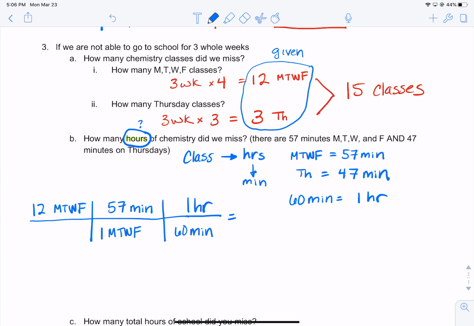So this is a multi-step conversion. So we can cancel our minutes and we'll be left in units of hours. So we need to just do that math. And that would be 12 times 57 divided by 60 minutes. And that turns out to be 11.4 hours.